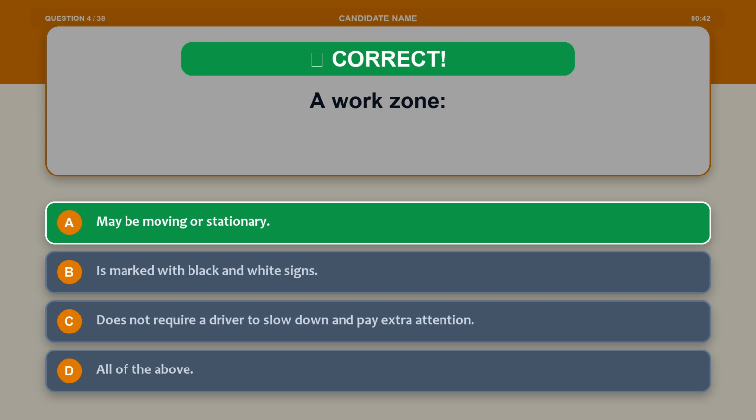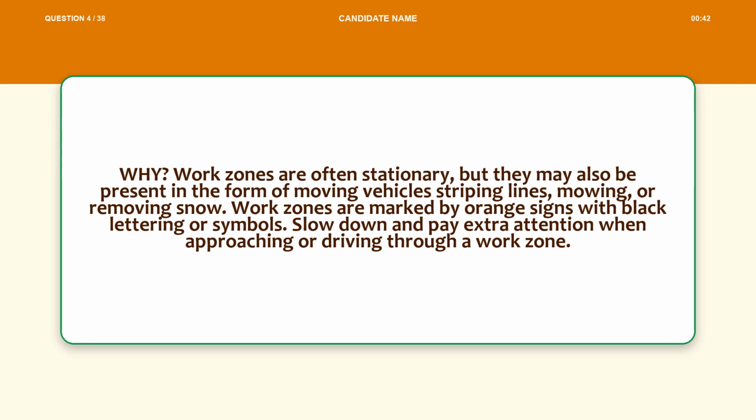The correct answer is option A, may be moving or stationary. Explanation. Work zones are often stationary, but they may also be present in the form of moving vehicles striping lines, mowing, or removing snow. Work zones are marked by orange signs with black lettering or symbols. Slow down and pay extra attention when approaching or driving through a work zone.